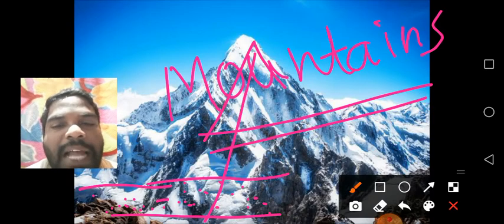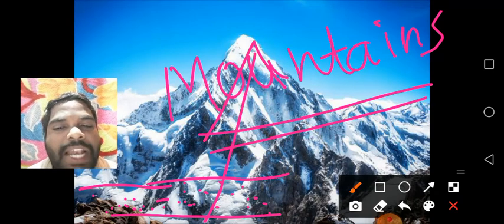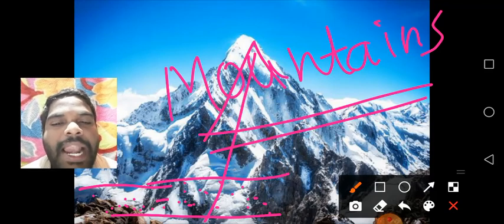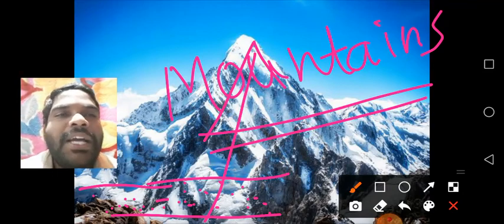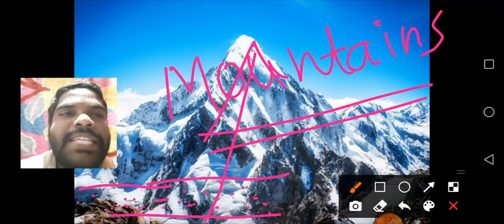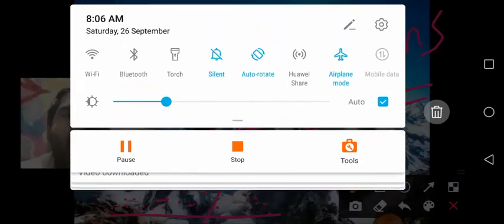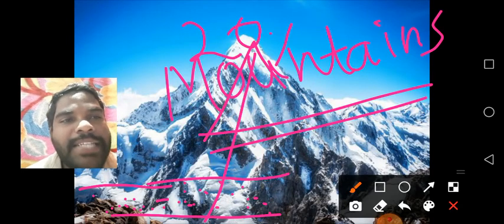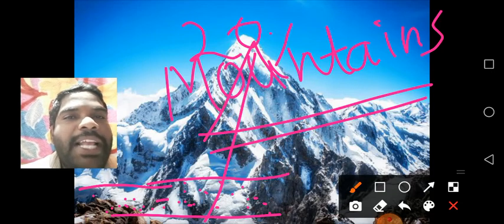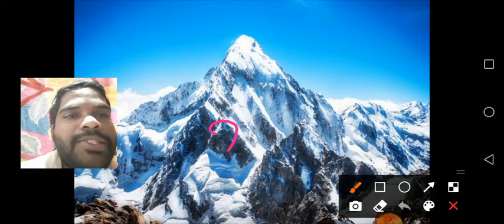These mountains cover about 20% of the total land area of the earth. How much area do mountains cover on the land surface? See, 20% of the land is covered by mountains.